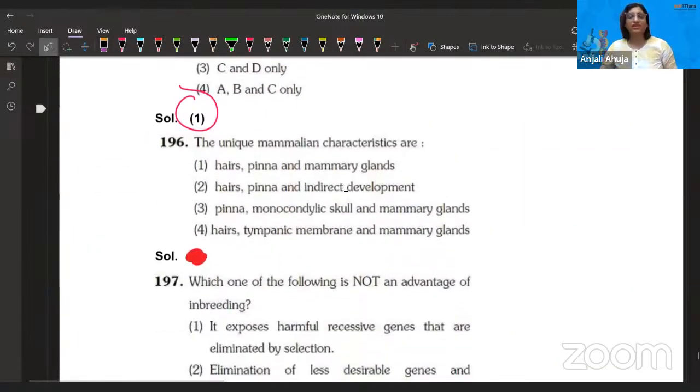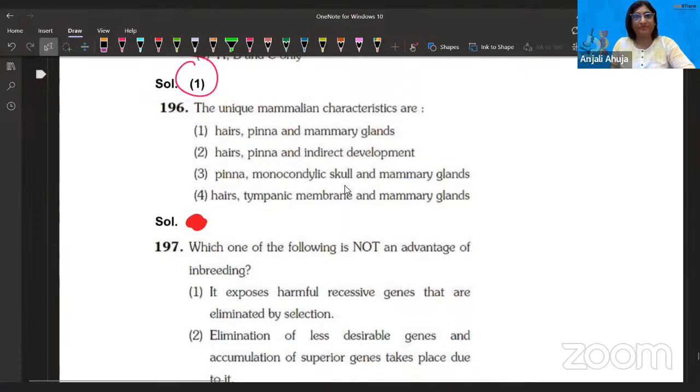Okay, so the next one, the unique mammalian characteristic are hairs, pinna, and mammary gland. Hair, pinna, and indirect development. Mammals indirect development, we don't show any morphogenesis, so nothing like that. Hair mono, no, we have dicondylic skull. Actually, there's a thing which is known as occipital condyle. तो हमारा जो स्कल है दैट इज डाइकोंडाइलिक स्कल, क्योंकि उसमें ऑक्सीपिटल कॉन्डाइल, इफ यू डू रिमेम्बर ना, उसमें फोर्स टाइप का जहाँ पे फिट होता है. तो या it's dicondylic skull. And mammary gland, hair, tympanic membrane, and mammary gland.